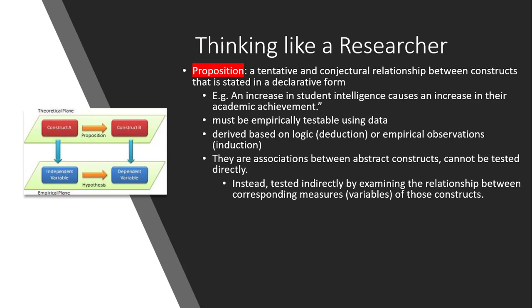We are not going to be able to test them until we turn them into a hypothesis. We turn that statement into a hypothesis, and we turn those constructs into variables that are measurable. Then we have something that is testable.